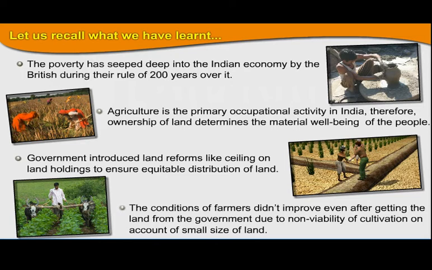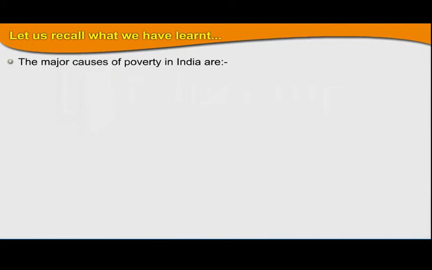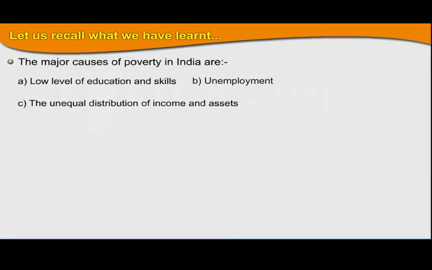B. Unemployment, C. Unequal distribution of income and assets, D. Continuously increasing prices of essential goods, E. Population growth, F. Indebtedness and failure to repay the loan on time, G. Large-scale migration from rural sector to the urban.